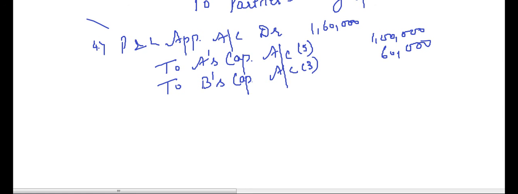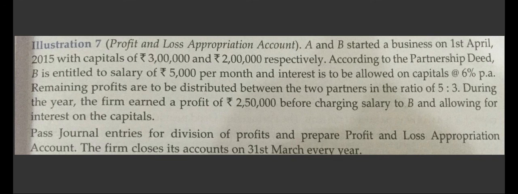Okay, clear? Now we will prepare the profit and loss appropriation account for this, because in the question they have mentioned to pass the journal entries and prepare profit and loss appropriation account. So let us now prepare the profit and loss appropriation account. It is very easy now.